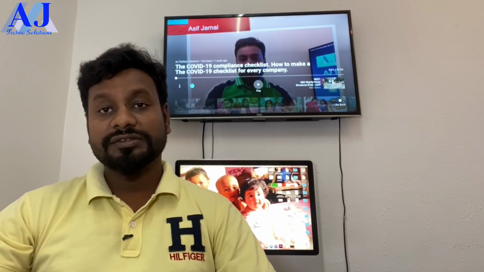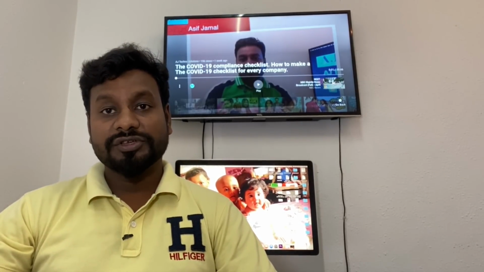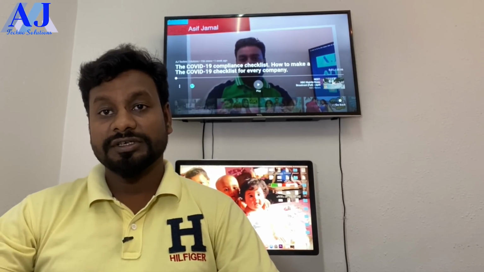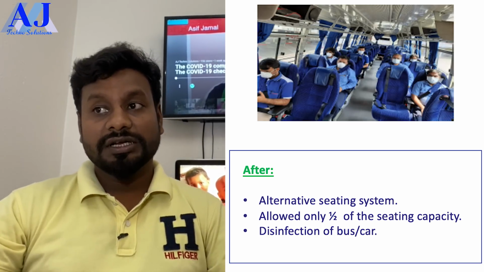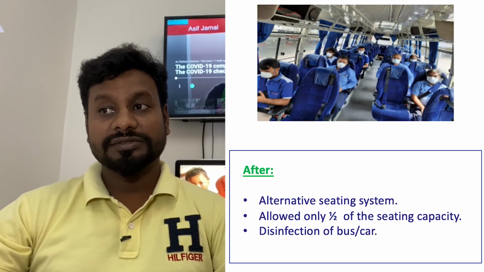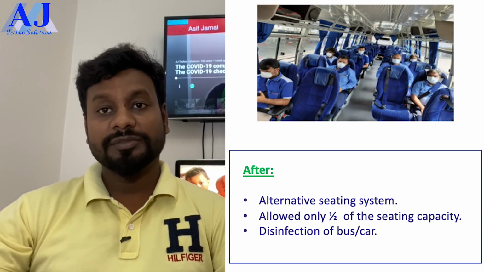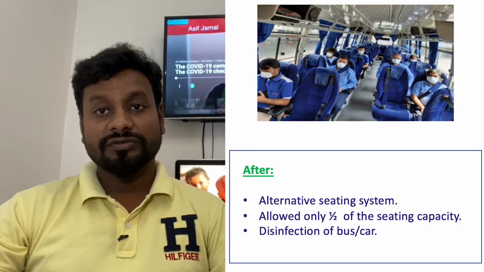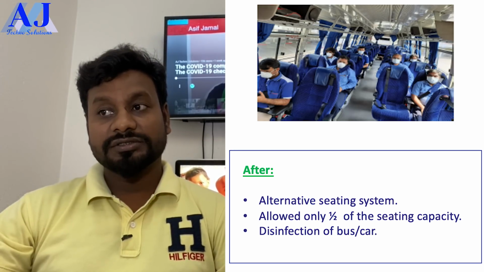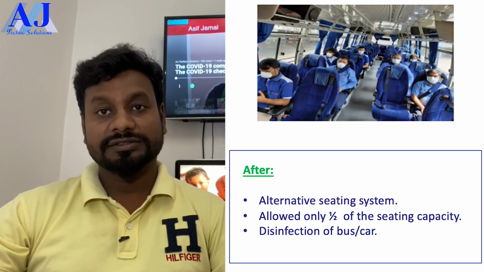Transportation. Before, passengers were traveling by bus sitting beside each other. Now, you can see in the picture, alternate seating: allow 1 by 2, which means on a bus 2 by 2 becomes 1 by 2. You have to allow only 1 by 2 seating capacity, with inspection of buses and cars.